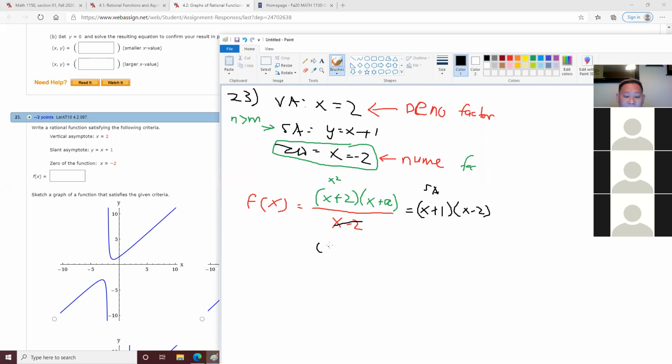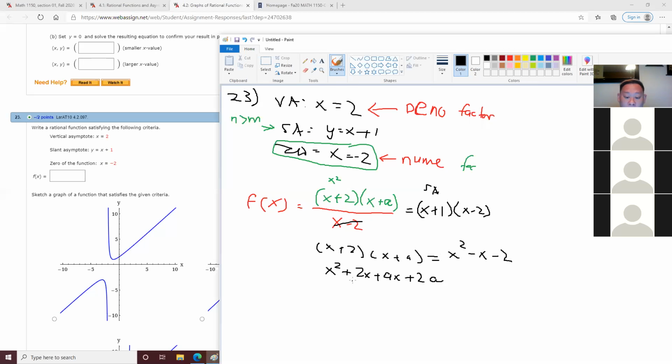Again, I leave this as x plus 2 and x plus A. This will give me x squared minus, not plus, it's minus x minus 2. And if you FOIL this, I will get x squared plus 2x plus ax plus 2a.